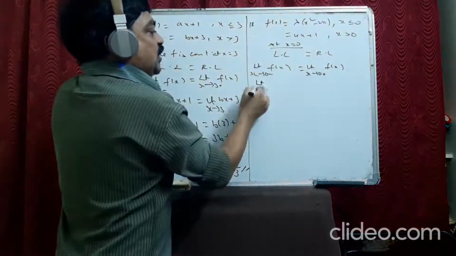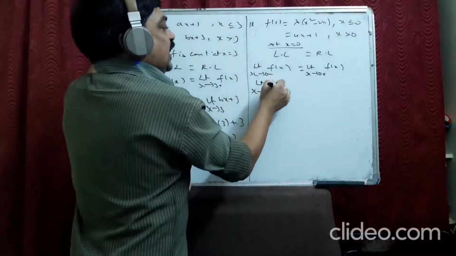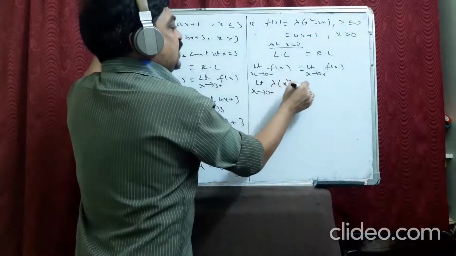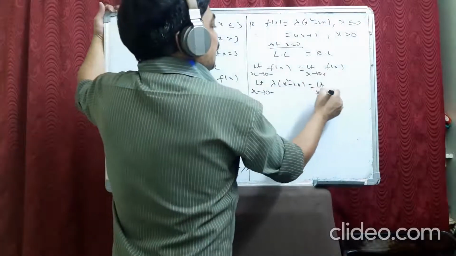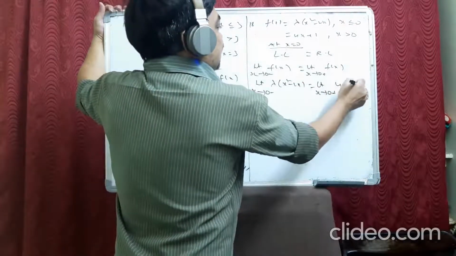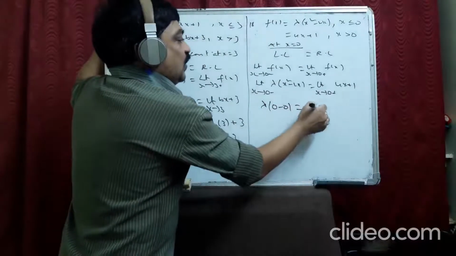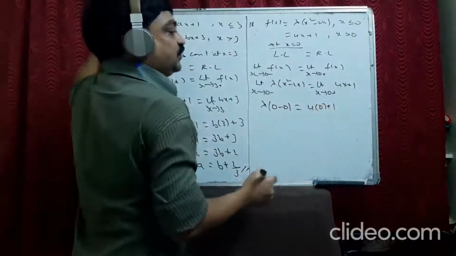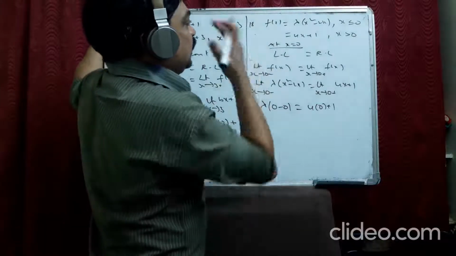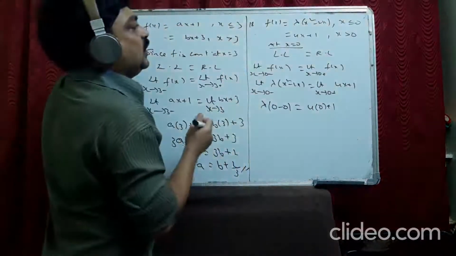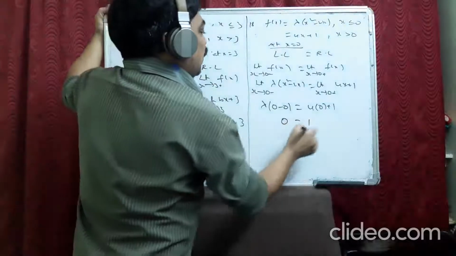For x extends to 0 minus, which function do we take? Lambda into x square minus 2x. For x extends to 0 plus, we take 4x plus 1, and substitute 0. Lambda into 0 minus 0, and 4 into 0 plus 1. So it becomes 0 is equal to 1.